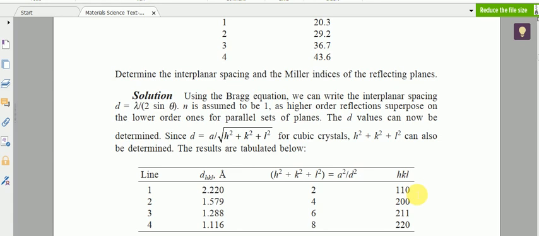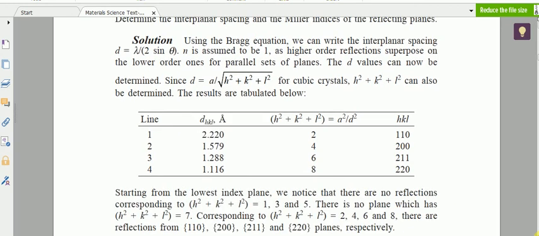1 square plus 1 square plus 0 square, that is 2. Or 1, 0, 1, or 0, 1, 1, like that. The same calculation you can extend to the others also. So we got the Miller indices using this calculation.